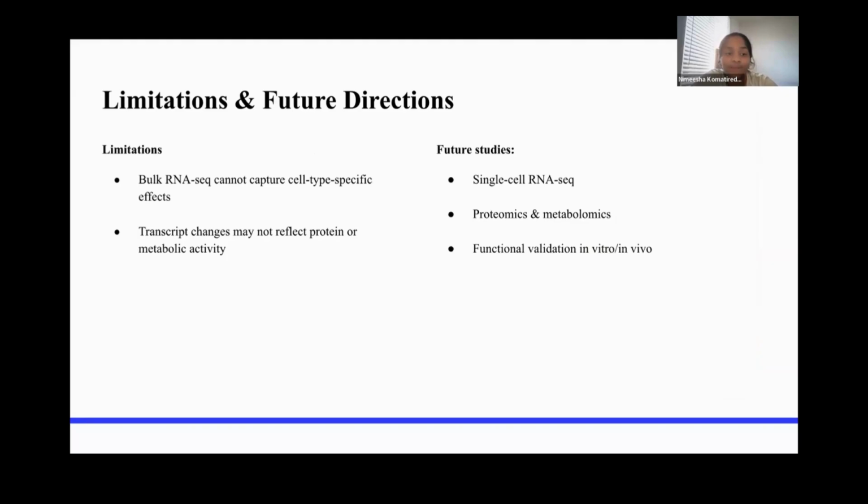While these results are promising, there were a lot of limitations. Bulk RNA sequencing was not able to capture cell type-specific effects, and gene expression doesn't necessarily reflect protein activity. Future work should also integrate single-cell transcriptomics, proteomics, and functional studies in vitro and in vivo to validate these findings and translate them into therapeutic strategies.